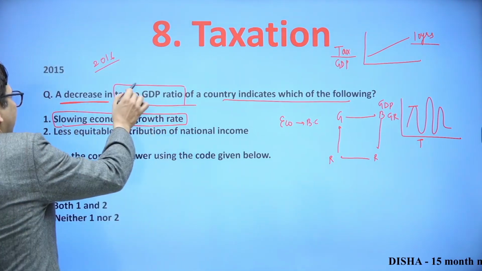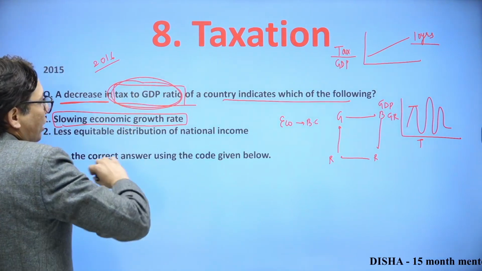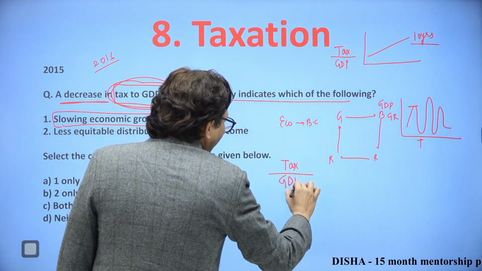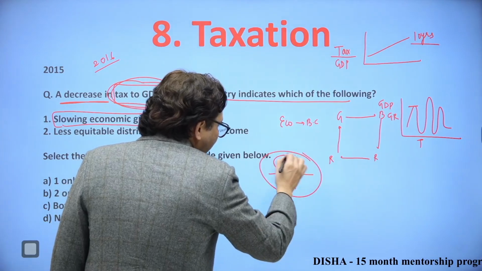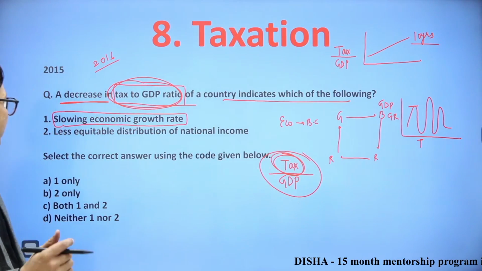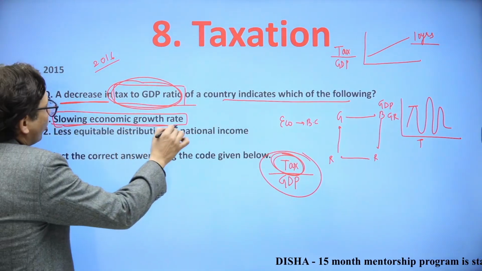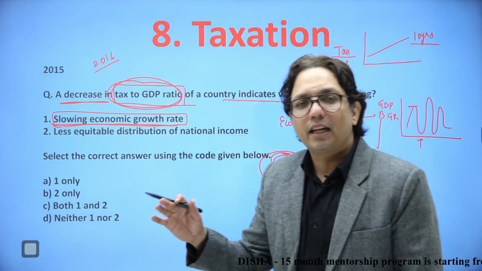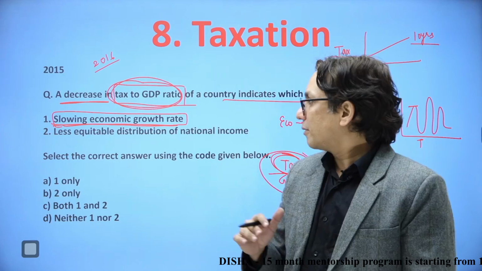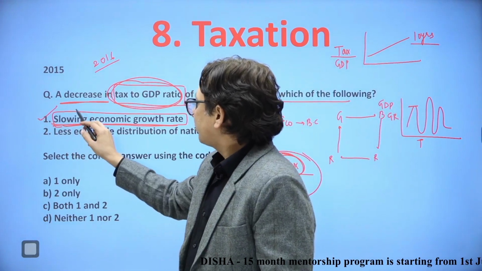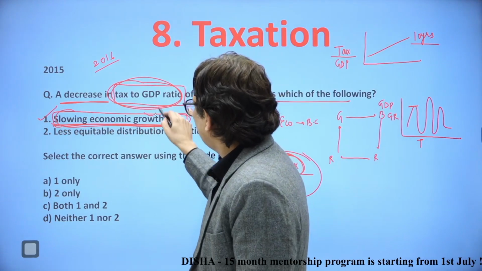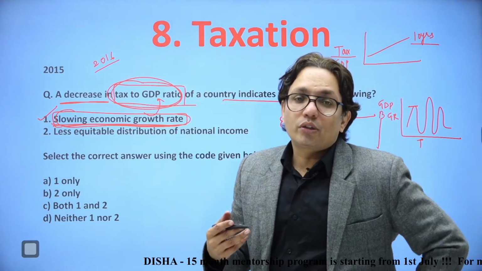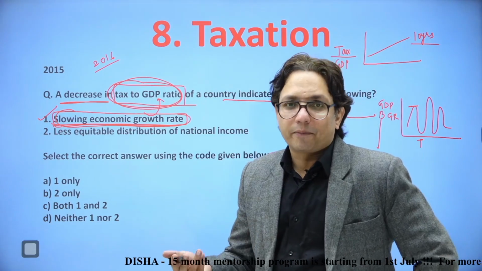So when would a decrease in tax to GDP ratio happen? This would happen when the tax collection is less. And when would the tax collection be less? When there is slowing economic growth rate. Alright, when the economic growth rate would be less, that time the government would have to reduce the taxes. So the first statement is correct, that a slowing economic growth rate would lead to a decrease in tax to GDP ratio. On the other hand, if the GDP growth rate is higher, the tax to GDP ratio would also be increasing. Alright.